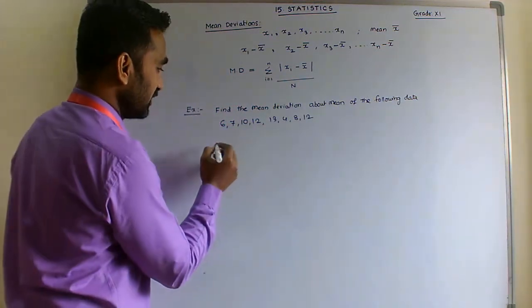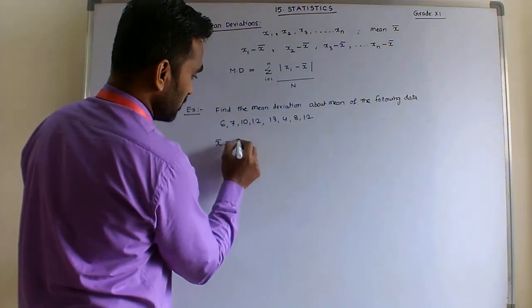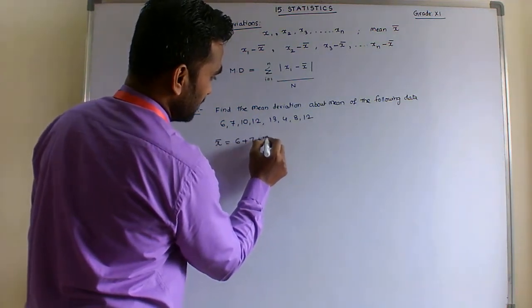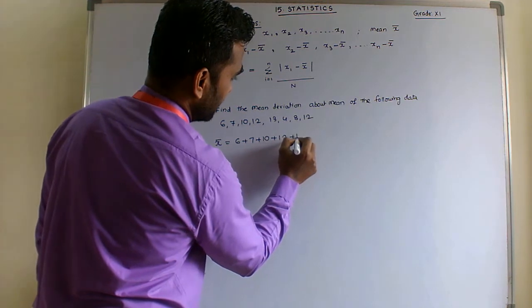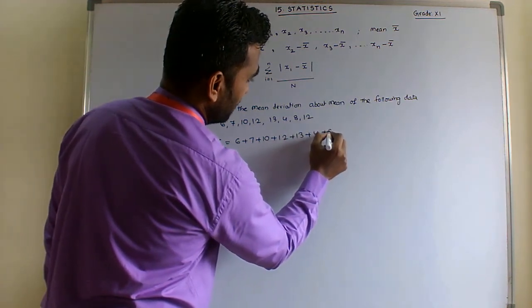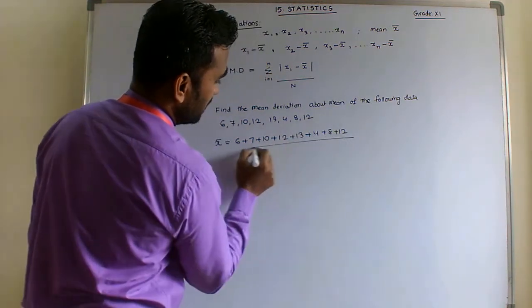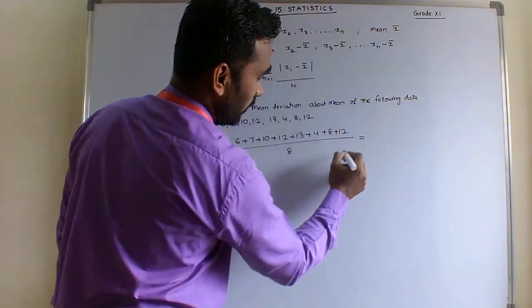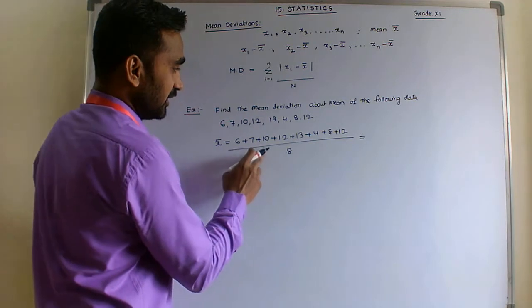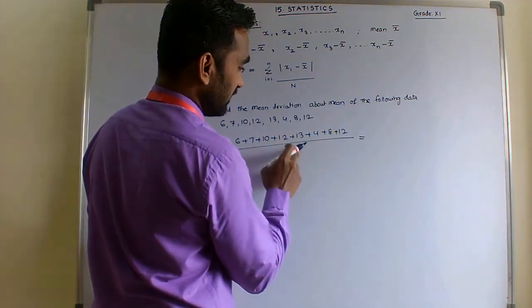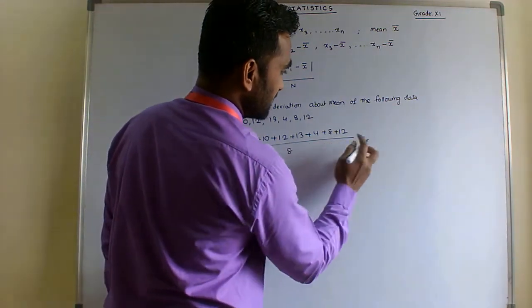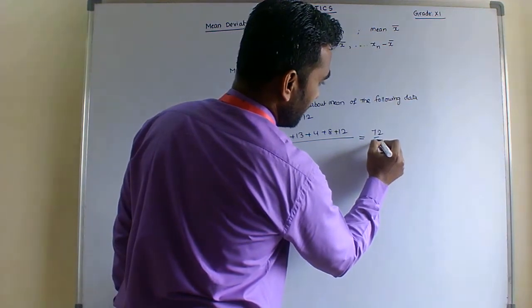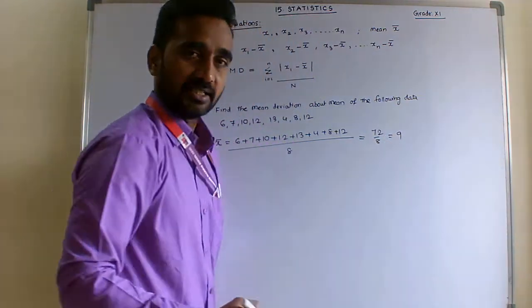In this data we have to find the mean deviation with the help of the mean. So first, find the mean. Let the mean be x bar: 6 plus 7 plus 10 plus 12 plus 13 plus 4 plus 8 plus 12, divided by the total number of variates, 8. The sum is 72, and 72 by 8 is 9.